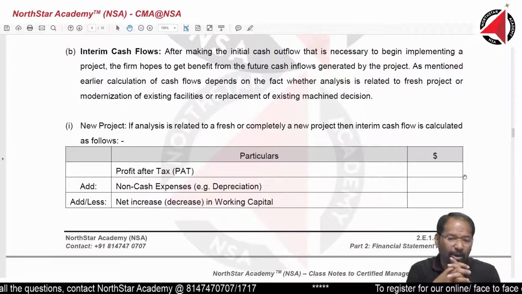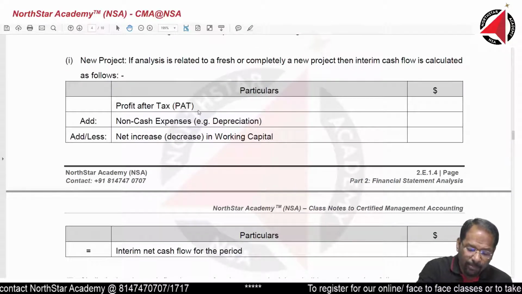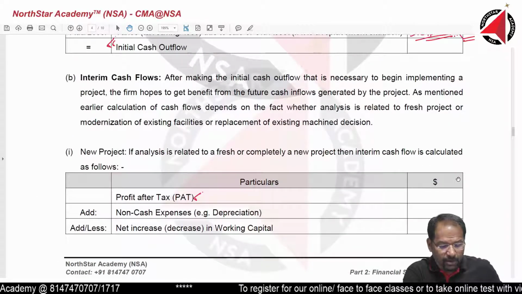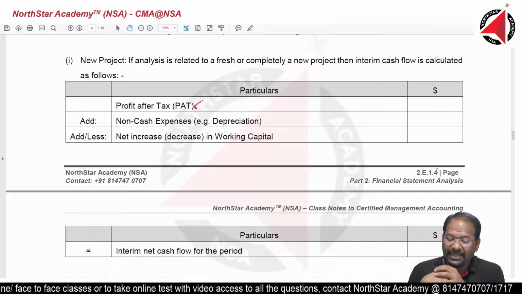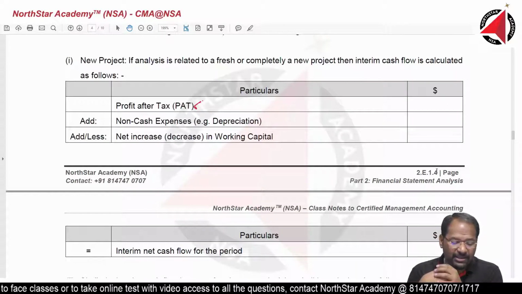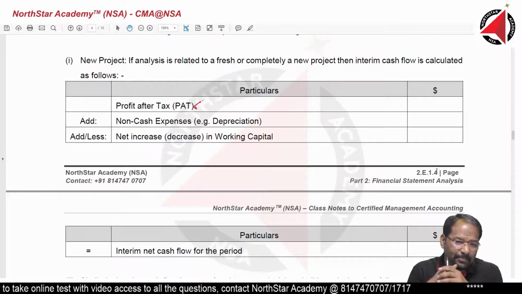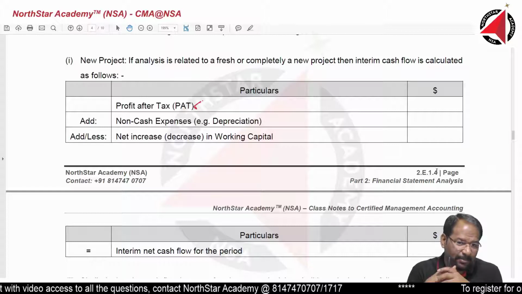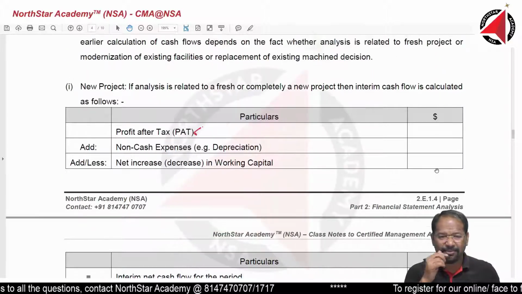Let's look at a new project. If the analysis is related to a fresh or completely new project, then the interim cash flow is calculated as follows. Your profit after tax, then you add non-cash expenses, then net increase or decrease in working capital, and you get the interim net cash flow for the period.